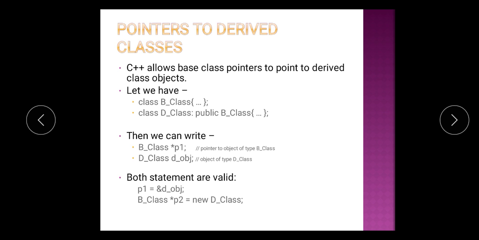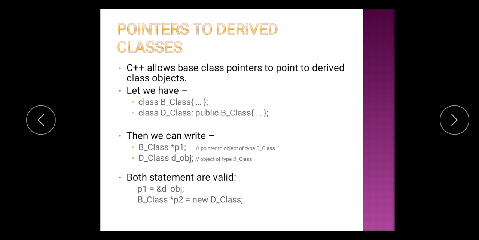Now next is whether base class pointers can point to the derived class object. Yes, it is possible in C++: a base class pointer can point to a derived class object. Now how do we create a base class pointer to point to a derived class object? Here we take an example.